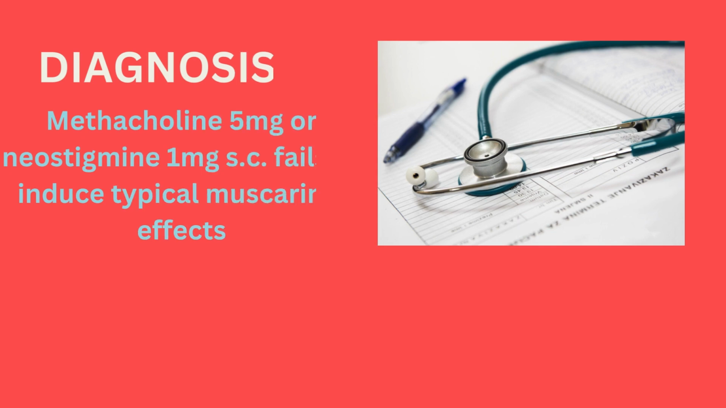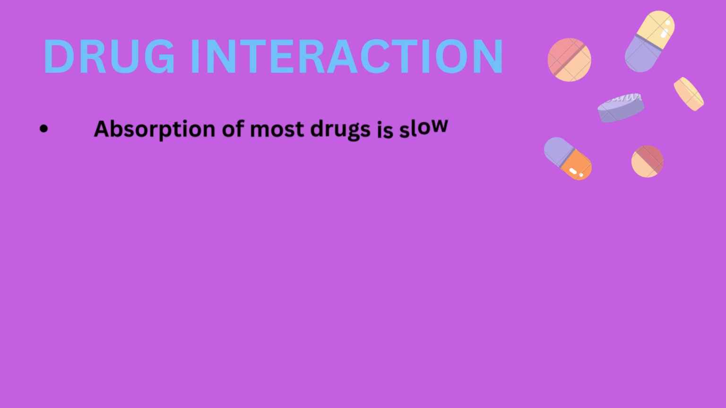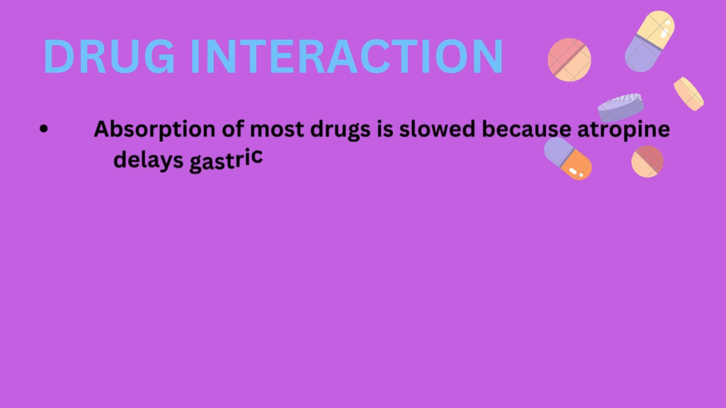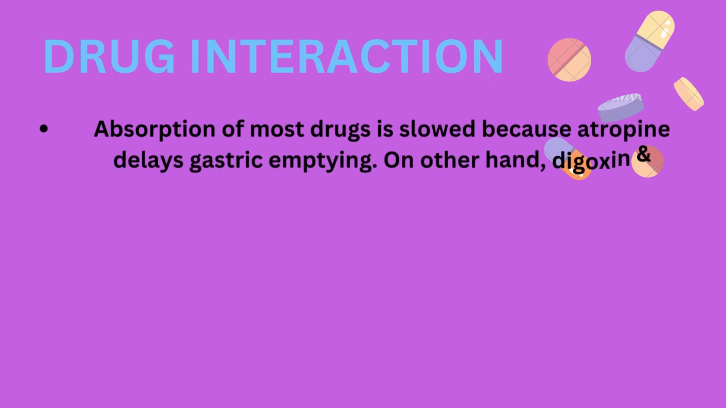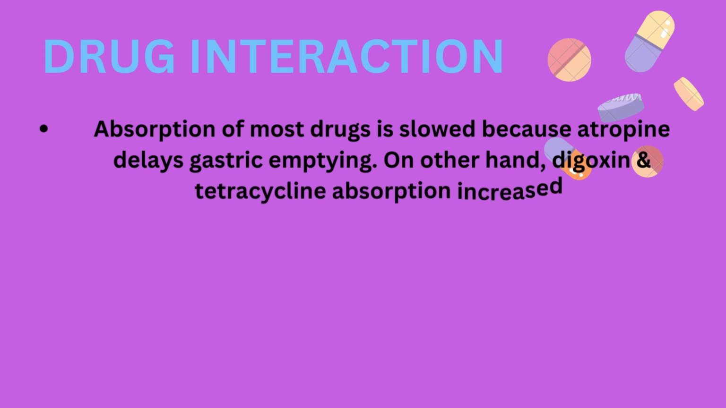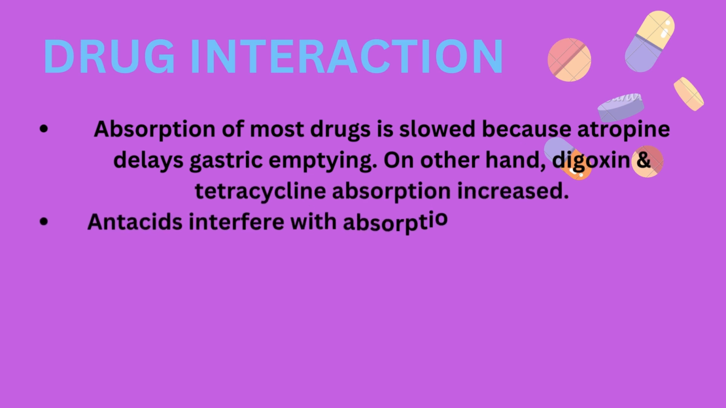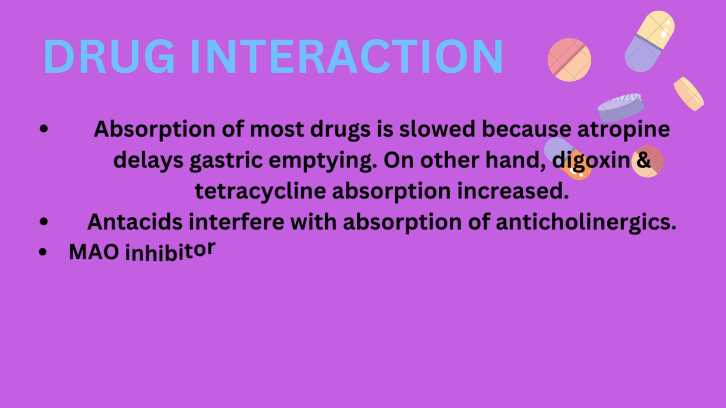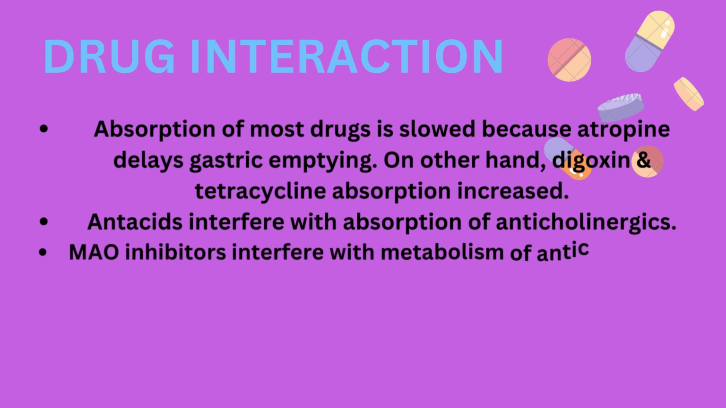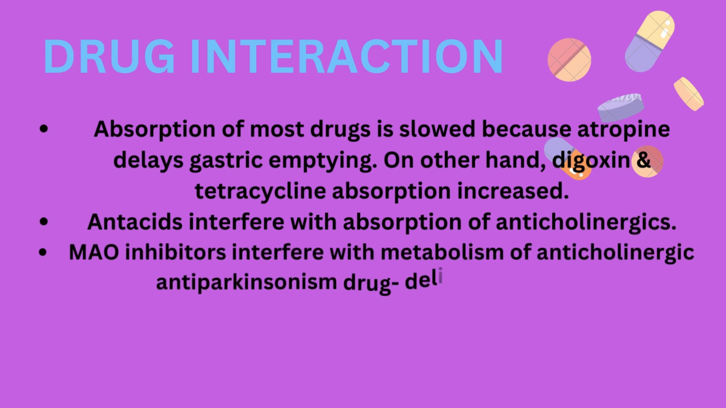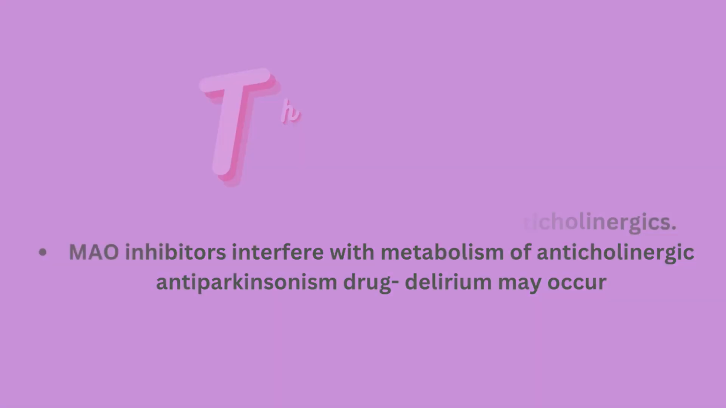Diagnosis of atropinic toxicity is done by subcutaneous injection of methacholine 5 mg or neostigmine 1 mg, which fails to induce typical muscarinic effects. Drug interactions include: atropine delays gastric emptying, thereby reducing absorption of many drugs. On the other hand, digoxin and tetracycline absorption is increased. Antacids interfere with absorption of anticholinergic drugs. MAO inhibitors interfere with metabolism of anticholinergic antiparkinsonian drugs, therefore delirium occurs.